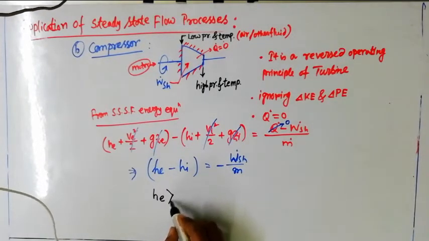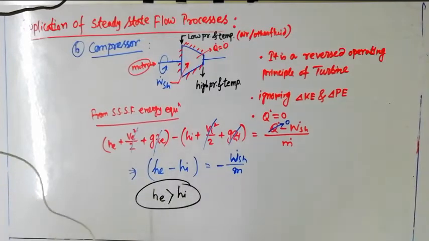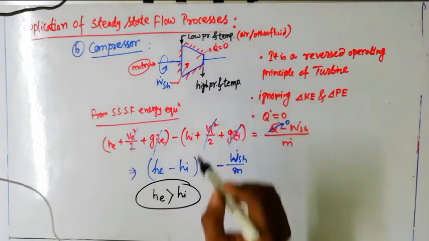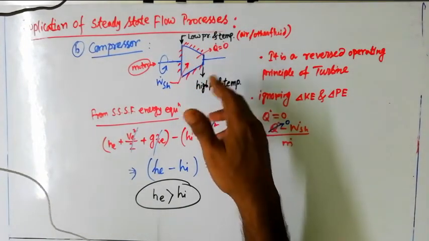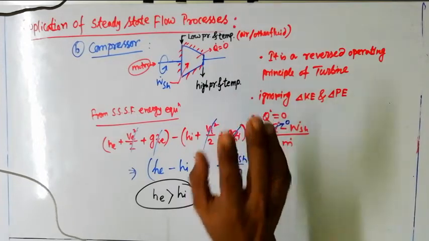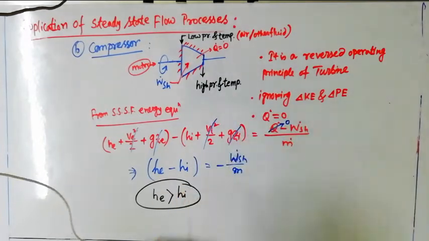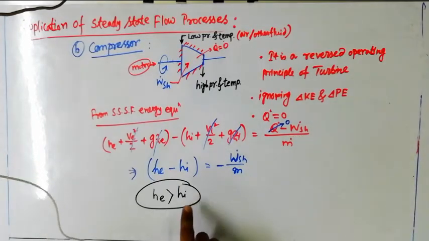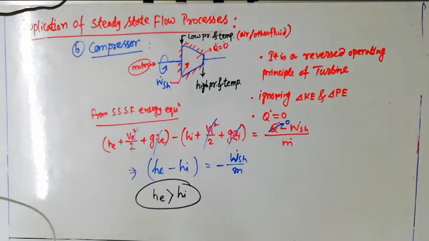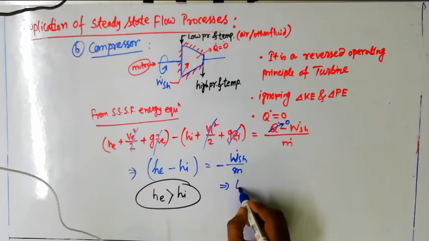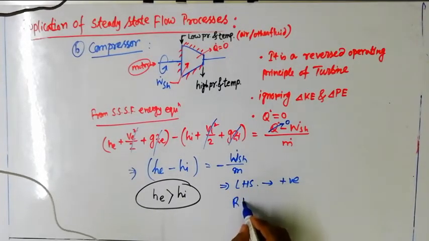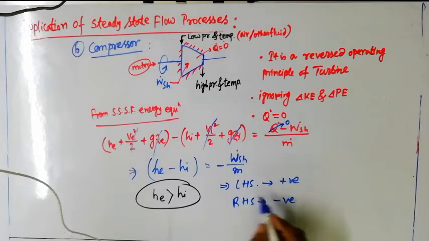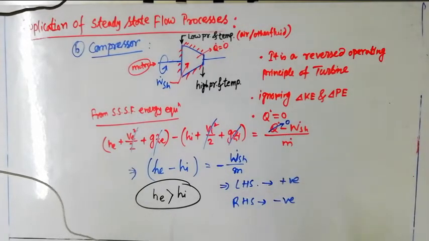But mind it, in case of a compressor, HE is greater than HI. That should be kept in your mind, because at the exit, while the working medium is emanating from the compressor, the pressure and temperature are both high, so the enthalpy will also be higher. So obviously the exit enthalpy will be greater than the inlet enthalpy. So the left hand side will give you a positive value, but the right hand side gives you a negative value, because of this negative sign coming from here.